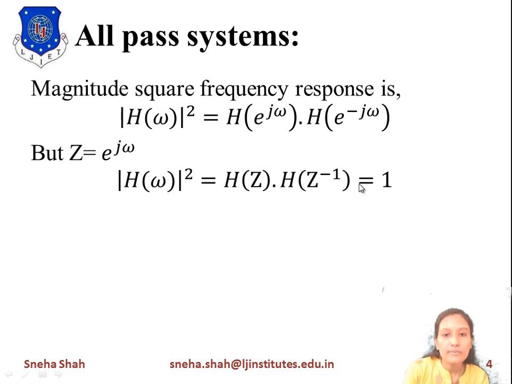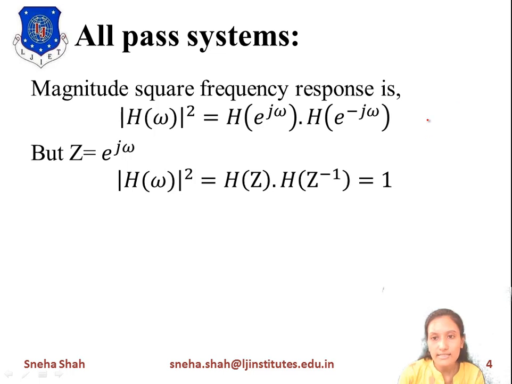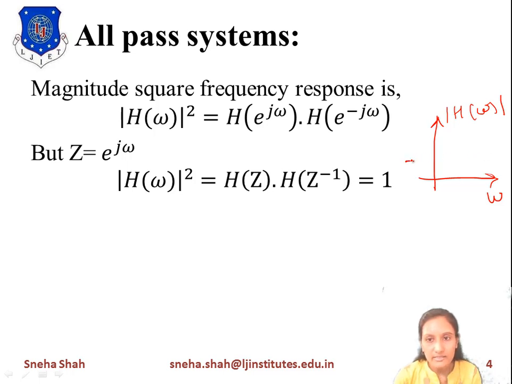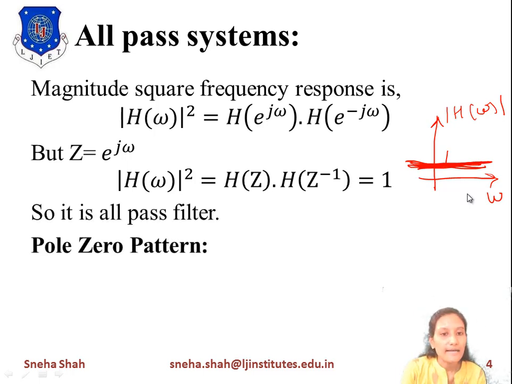So mod H of omega square equals 1. It means that if we draw the frequency response with respect to angular frequency, the value of mod H of omega equals 1 for the entire frequency range. So this gives a constant magnitude response. It will pass all the frequencies, so it is considered an all pass system, an all pass filter.